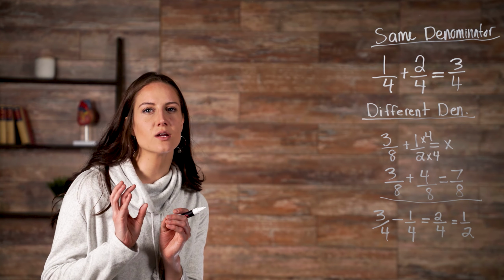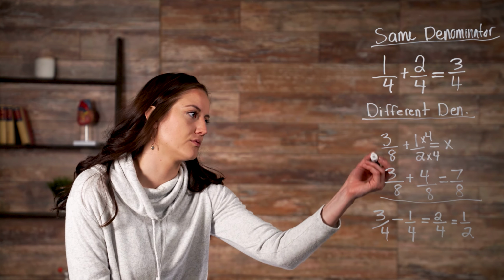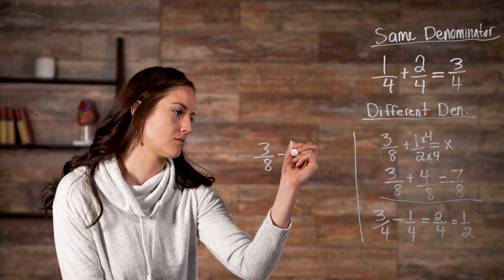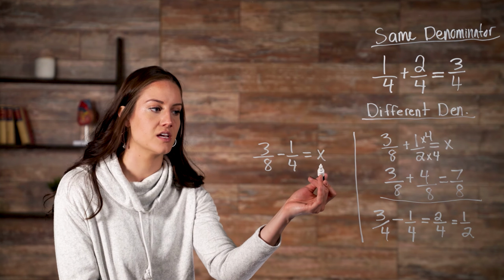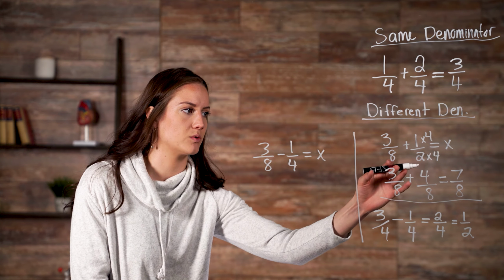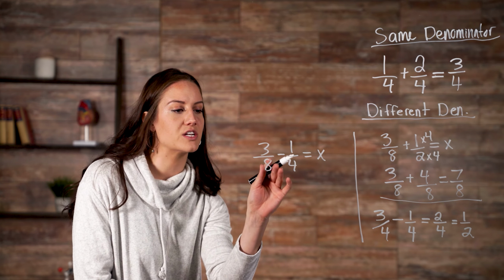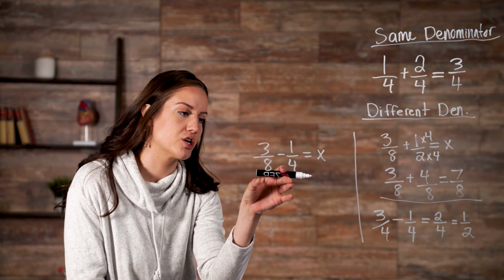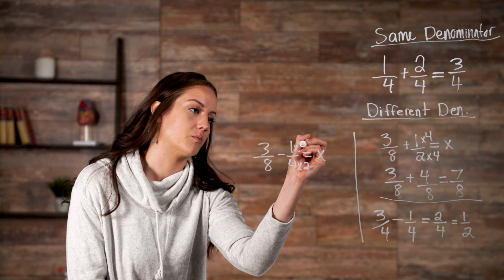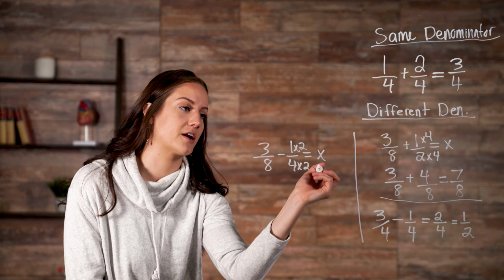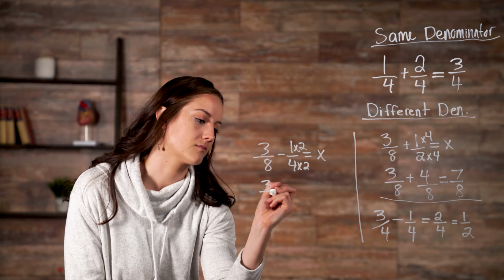But if you're subtracting with a different denominator, you have to make the denominators match. For example, 3/8 minus 1/4 is equal to x. We're looking at the same issue like we did over here. We need our denominators to match. So we need to find out what we can do to make our denominators match. Well, in this case, we can multiply 4 times 2. But remember, whatever we do to the denominator, we must do to our numerator. So we can multiply it times 2, and then here's what we get.